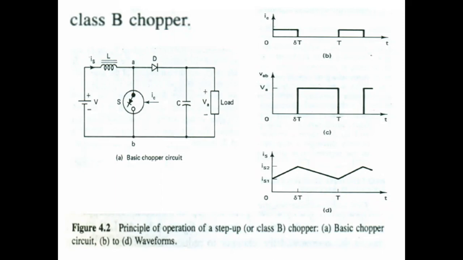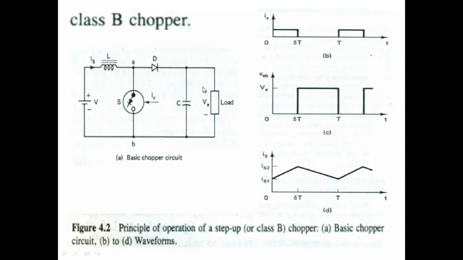The second reason is that the load voltage ripple will be reduced with the application of C. The function of the diode is to prevent any flow of current from the load into the switch S or into the source voltage V. If it is reverse biased, no current will flow back to the switch and the source voltage.